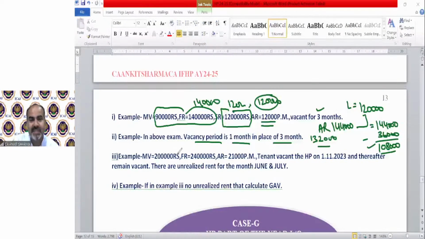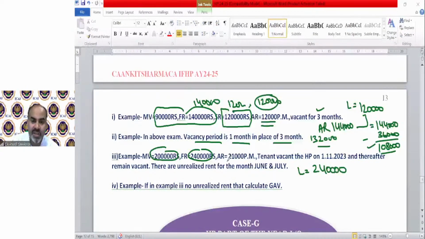The third example says municipal value 2 lakh, fair rent 240, higher is 240. No standard rent has been given. So in the same way, because standard is not given, I will take this higher value also as the lower value. So my lower value is 2,40,000.